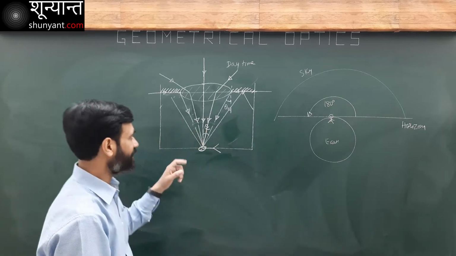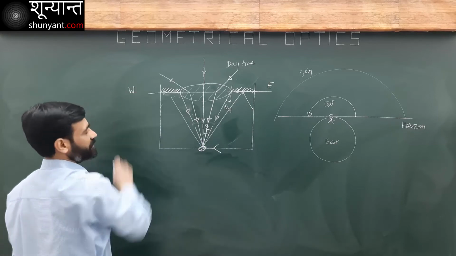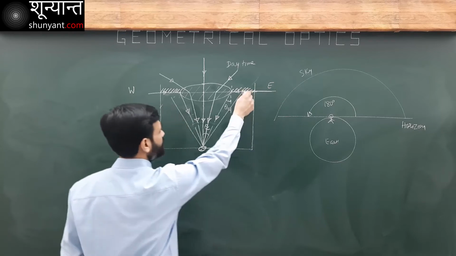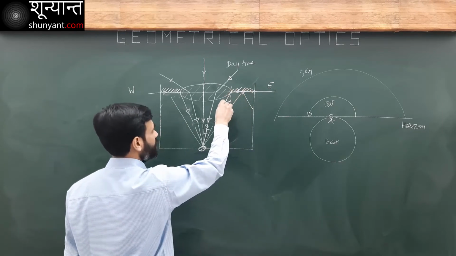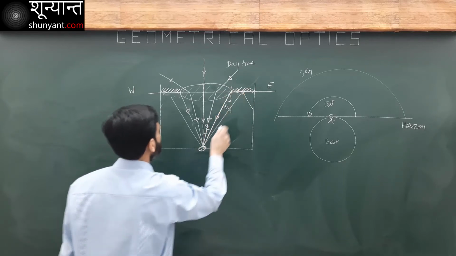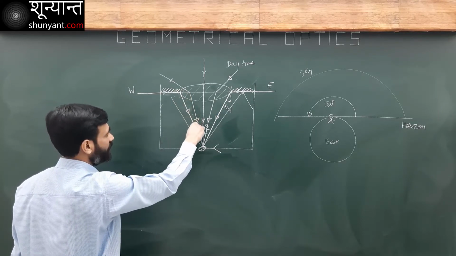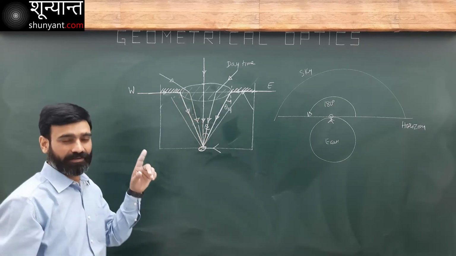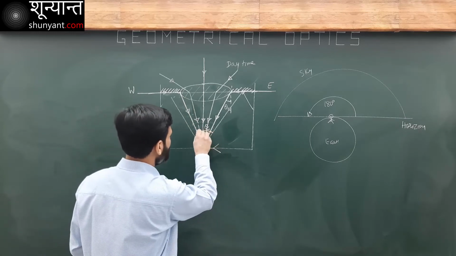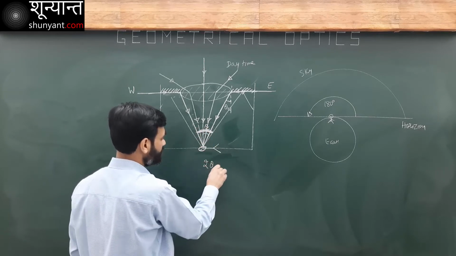But see the beauty here. This corresponds to east. This corresponds to west. The light from east direction is entering my eyes. Light from west also is able to enter my eye. Now, if I want to scan the whole sky, I will have to rotate my head only through this angle. Only through this angle. That's it. This will be 2 theta c.